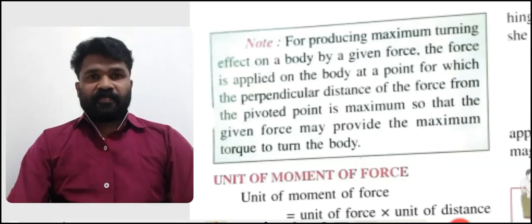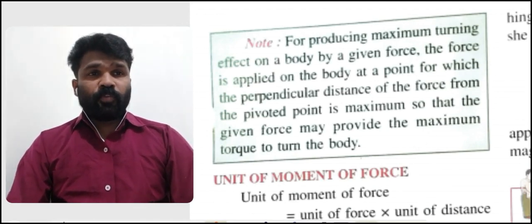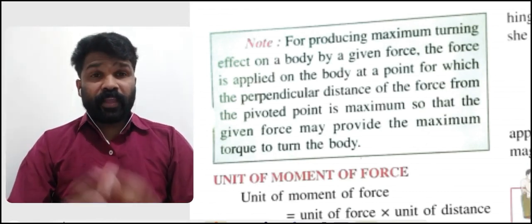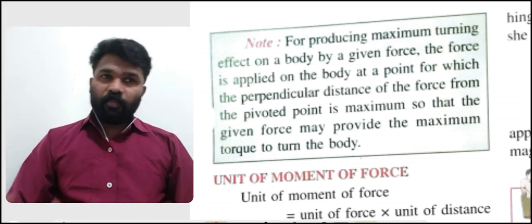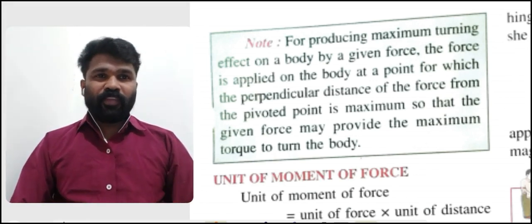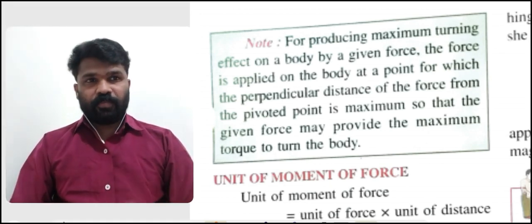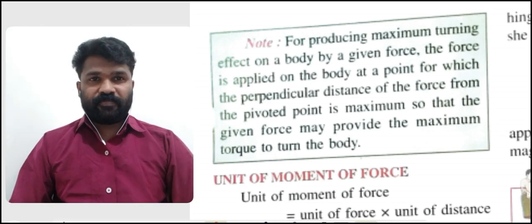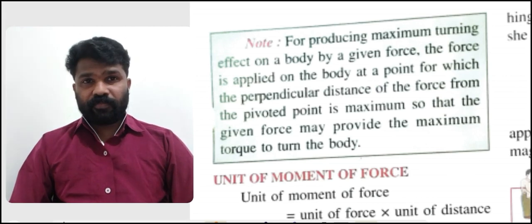Okay, students, here is one important point we have to notice. For producing maximum turning effect on a body by a given force, the force is applied on the body at a point for which the perpendicular distance of force from the pivoted point is maximum, so that the given force may provide the maximum torque to turn the body. Keep this point in your mind.